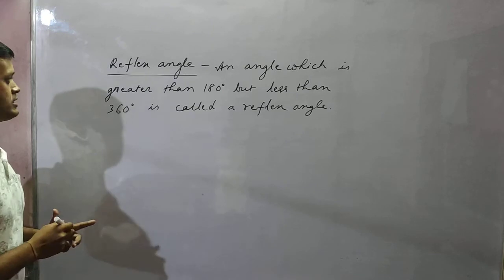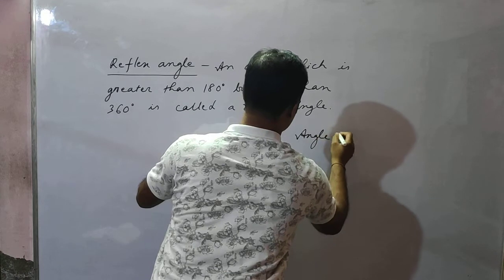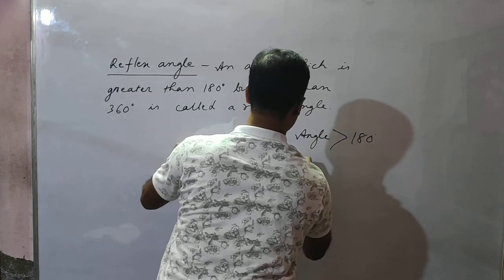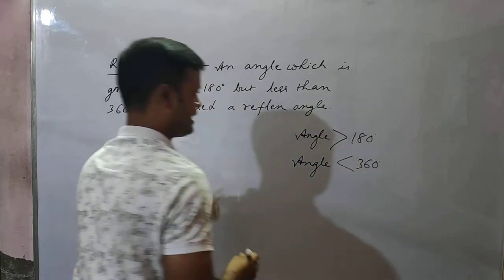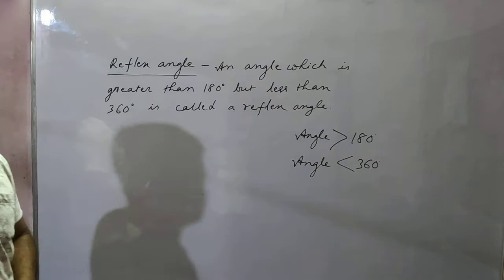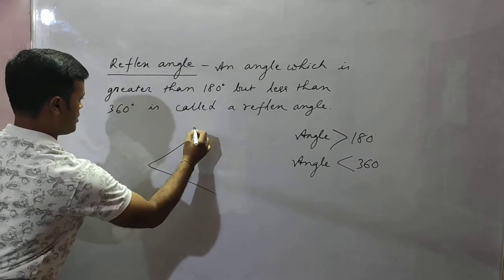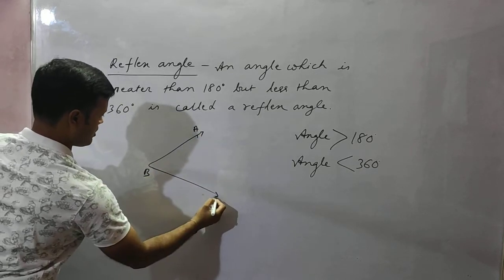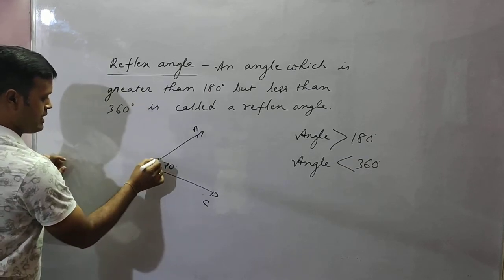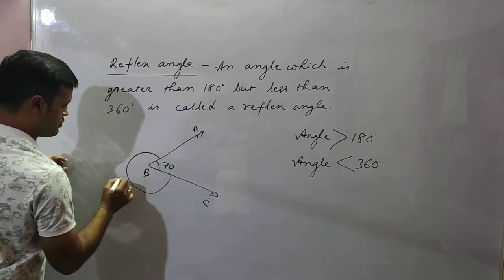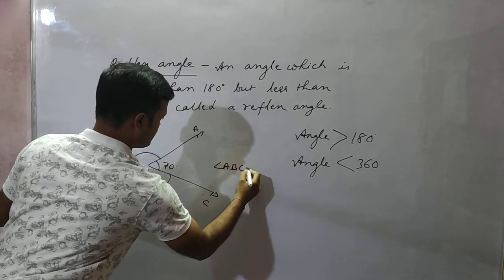Okay, so an angle which is greater than 180 degree, the angle must be greater than 180 degree, but the angle must also be less than 360 degree. If the angle is greater than 180 degree but less than 360 degree, then it is called a reflex angle, just like this. So if this angle is suppose 70 degree, then this angle will be how much? 290 degree, isn't it? So angle ABC is 70 degree.